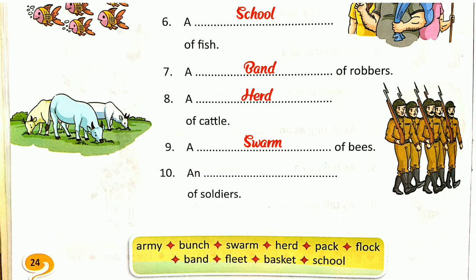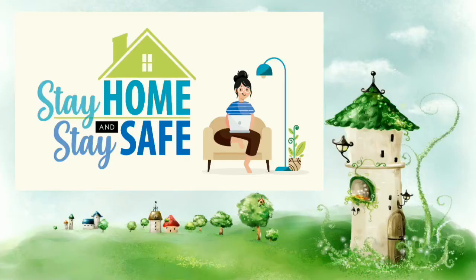Now number 10, a blank of soldiers. A group of soldiers is called, yes, an army. So an army is a group of soldiers. Children, I hope you all learned and understood this video and enjoyed this lecture.